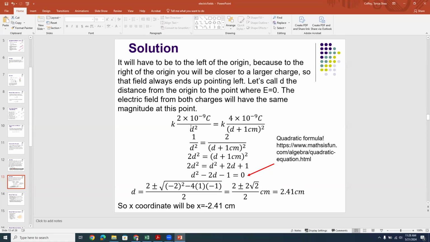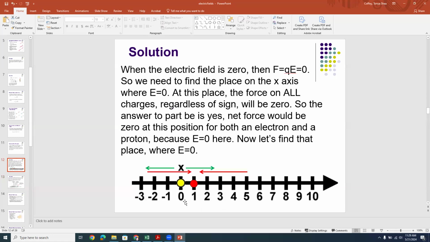So kq over d squared, which is the distance from the origin, is going to be equal to the other one, k times 4 times 10 to the minus 9 coulombs over d plus 1 squared. Okay, now, why the plus 1? All right, let's pick some magical point. I'm going to put it right here. This is the magical point where E is equal to 0.